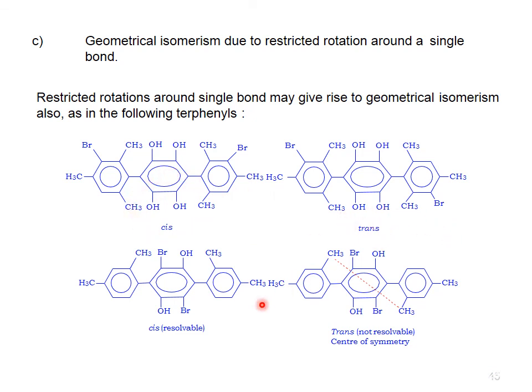The trans is optically inactive. Dear students, this was the whole discussion about the determination of configuration of cis-trans isomers, E-Z isomers, and some conformations. We have discussed different methods, and in different methods different isomers are possible. By applying these methods we can easily distinguish between the configurations of the compounds.